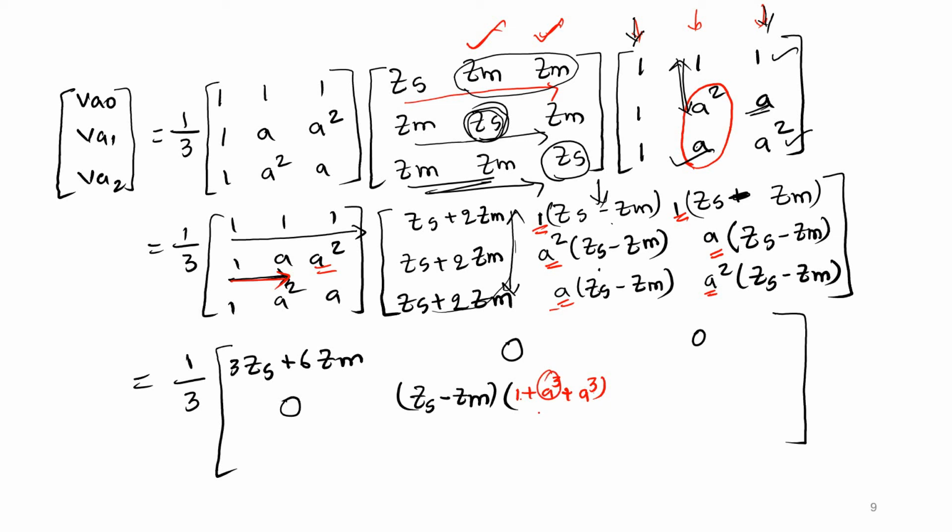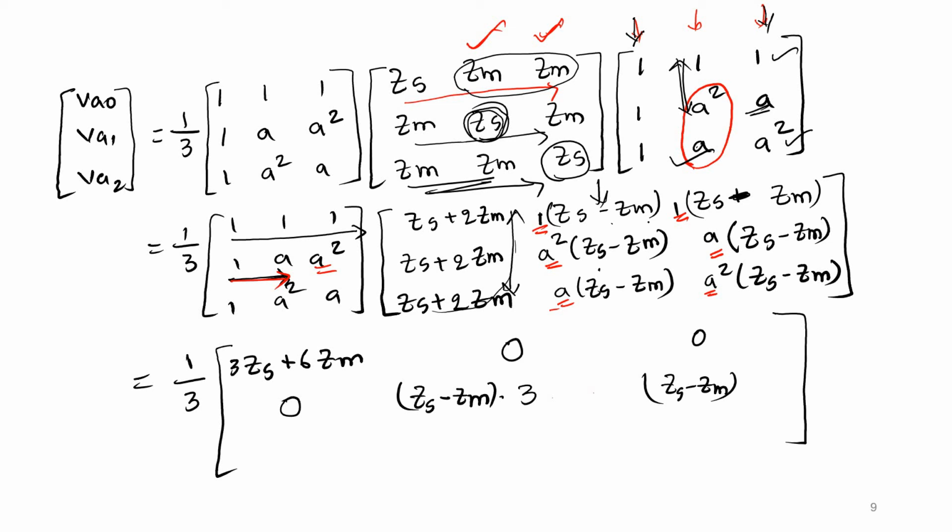A cube value we know is 1, so 1 plus 1 plus 1 will be equal to 3. Now you can represent this by multiplying with the term 3, 3 times of Zs minus Zm. Now coming to the third column, Zs minus Zm is common.